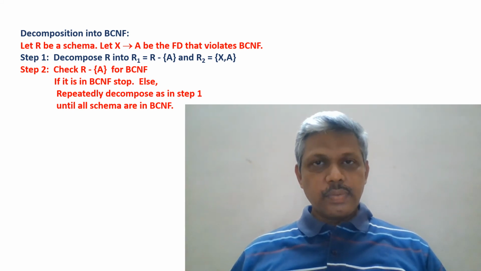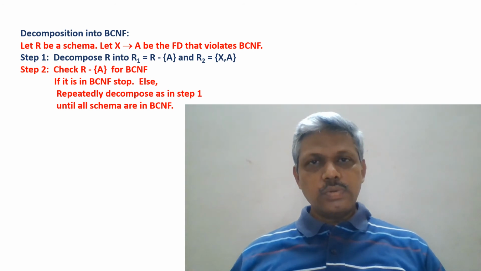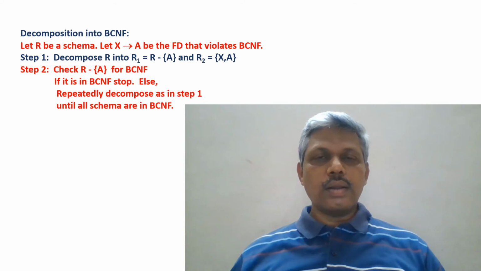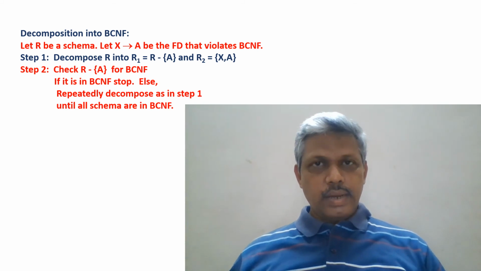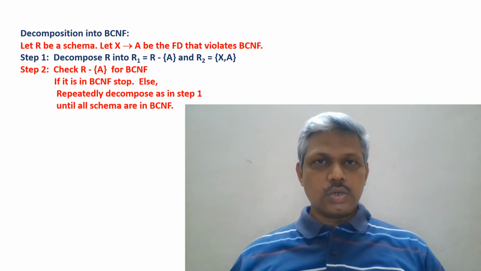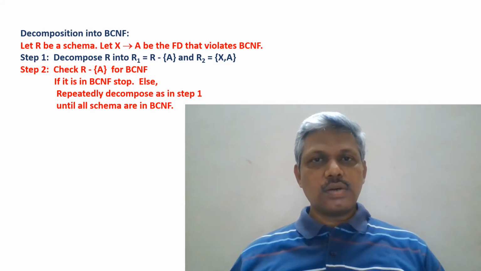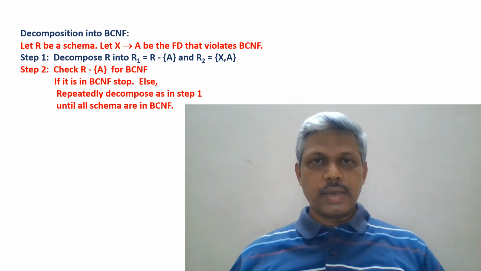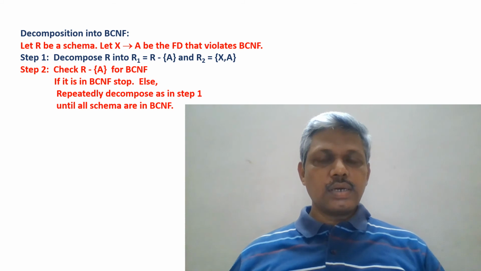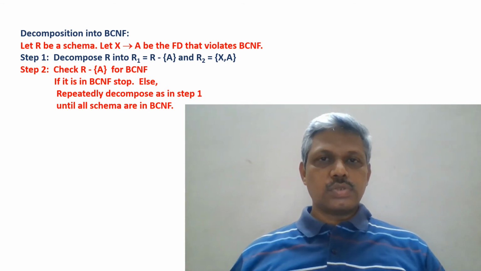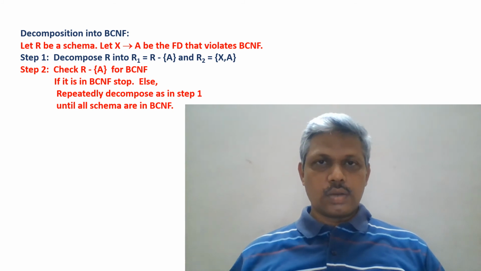One is R minus A, that means remove the attribute A from R, and you get a new schema R1. Then you combine the attributes of X and A and form a new schema R2. So now R is decomposed into two schemas, R1 consisting of the attributes of R without A, and the second schema consisting of the attributes of X together with A. This is how we decompose R into R1 and R2.